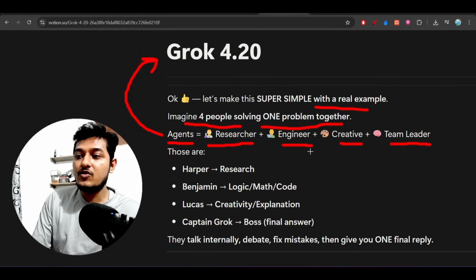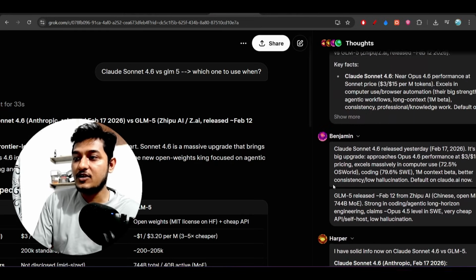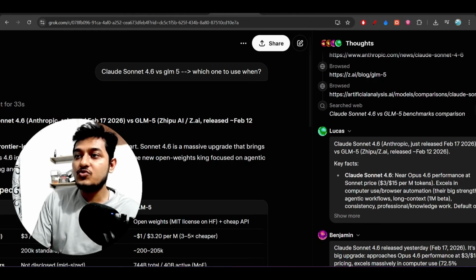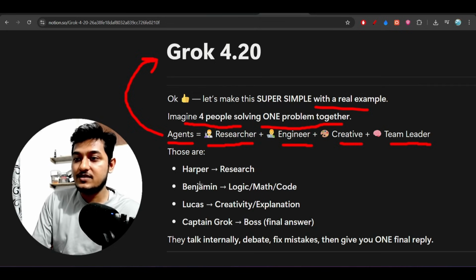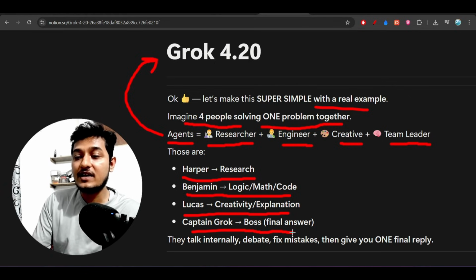We have already seen Harper, Benjamin, and Lucas. Now which model is doing what? Harper is for research, Benjamin is for logic, math, or coding, and Lucas is for creativity or explanation, and Captain Grok is like a boss. So Captain Grok will decide the final answer.